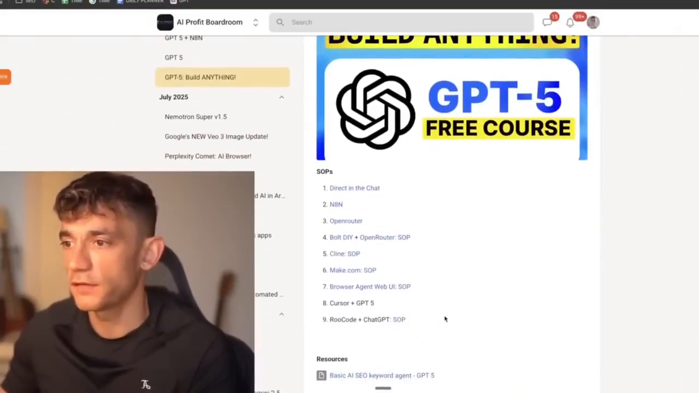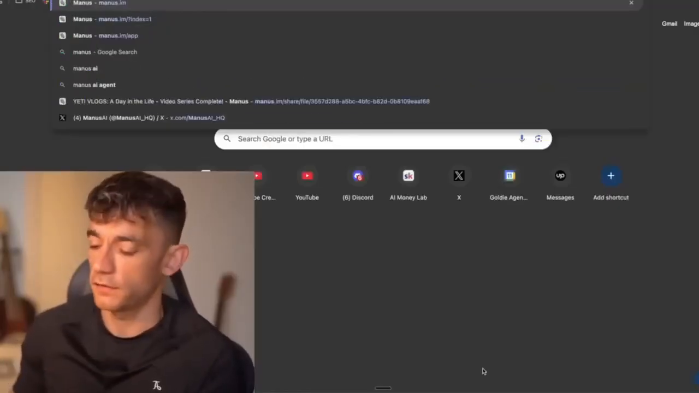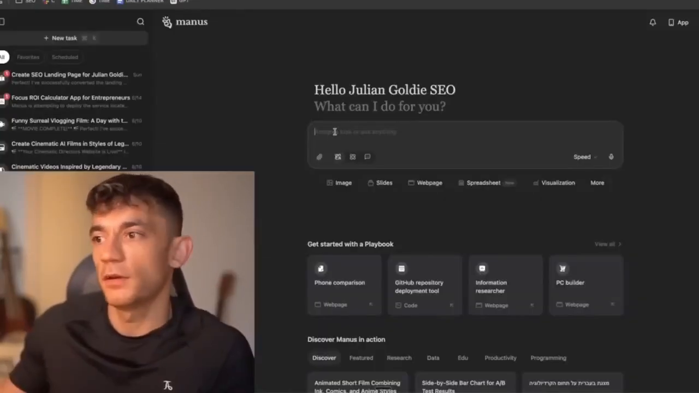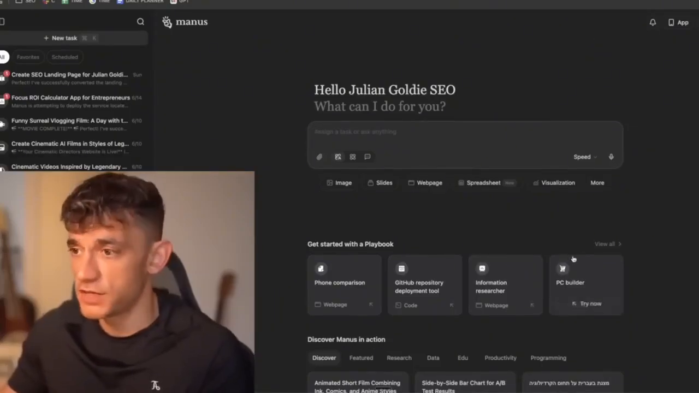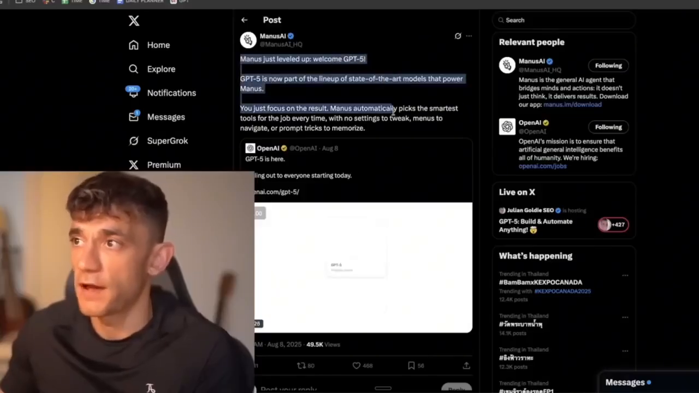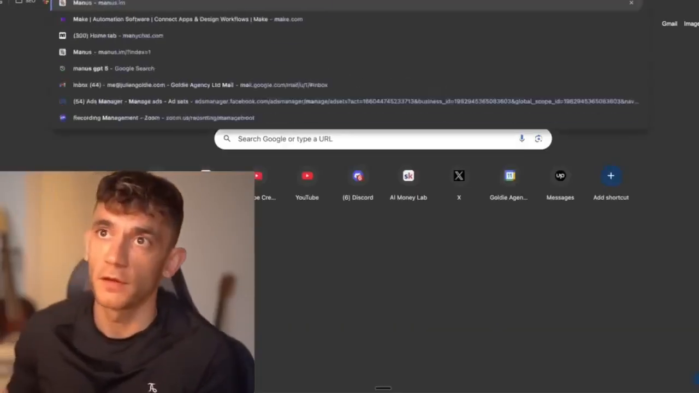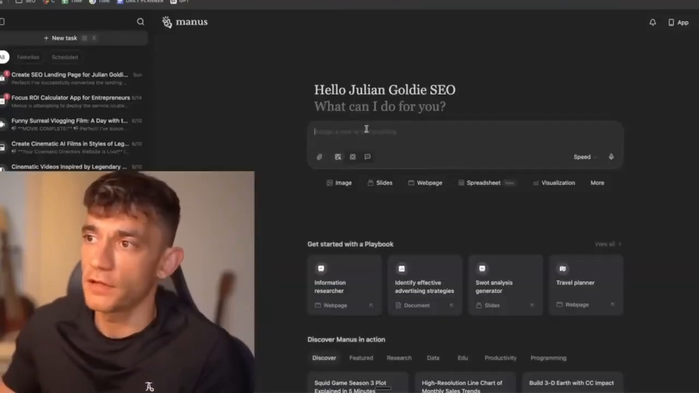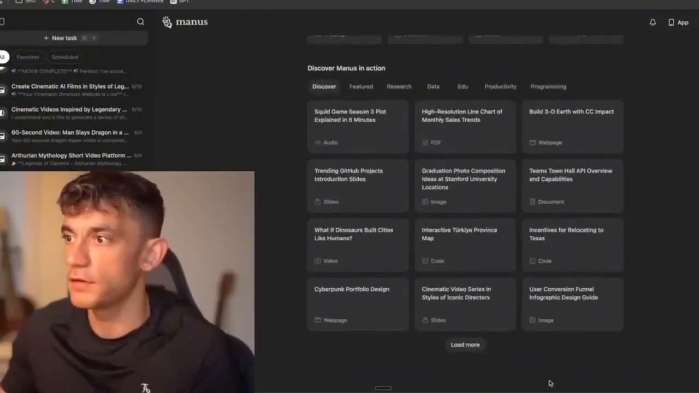Another way that you can use this is you can go over to Manus, right? Manus, let's have a look here. Manus is like an AI super agent, right? So you can build a lot of cool stuff with this, but you can use GPT-5 directly inside here, right? So they actually implemented GPT-5 directly inside Manus. Now Manus is quite interesting because it's connected to the internet and it's really good for research tasks and that sort of thing. So for example, you've got all these different use cases that you can build with.